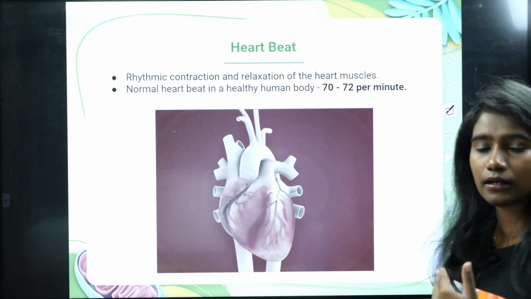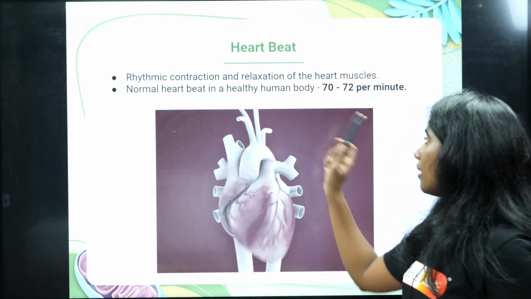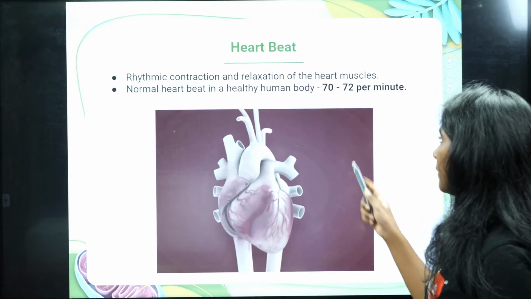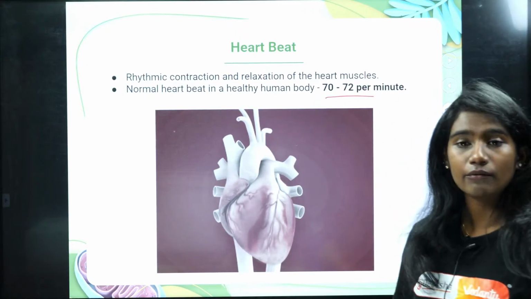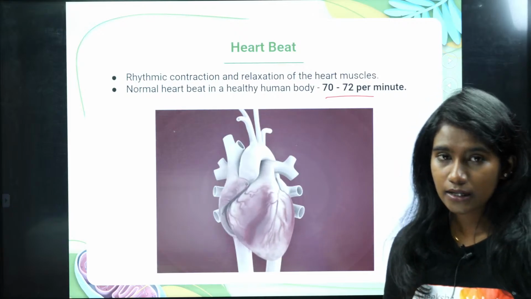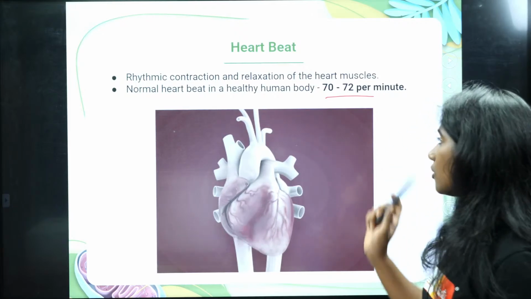Okay, so here the heart, the cardiac muscle, contracts and relaxes. It follows a certain pattern, right? And how many times does it beat? It is 70 to 72 times per minute. Okay, that is the normal heartbeat.